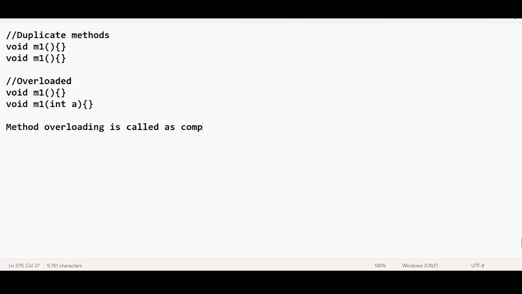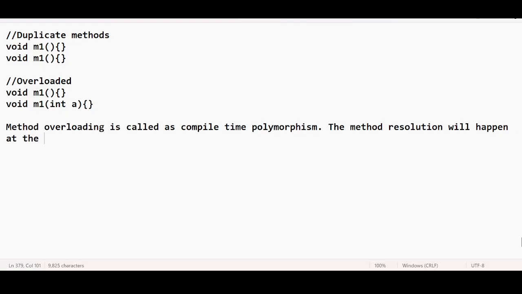Now, method overloading is called compile time polymorphism. Why is it called compile time polymorphism? Because the method resolution will happen at compilation time.